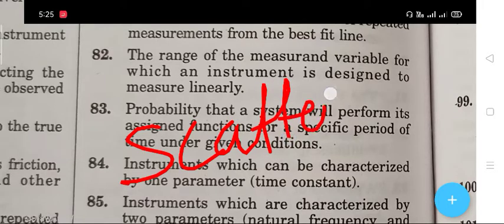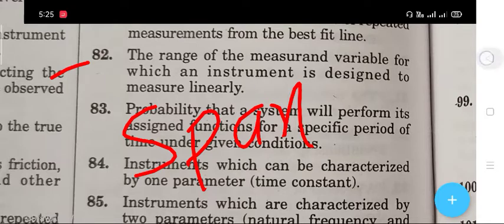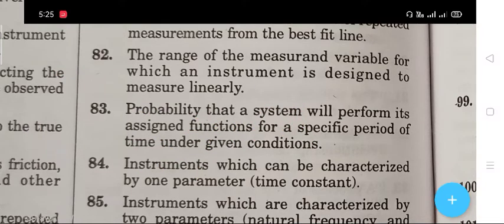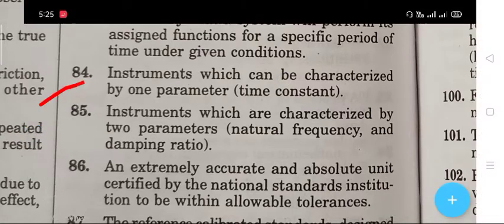Next question, 82, is the range of the measured variable for which an instrument is designed to measure linearly. The right answer is span. The next question, 83, is the probability that a system will perform its assigned function for a specific period of time under given conditions. The right answer is reliability.